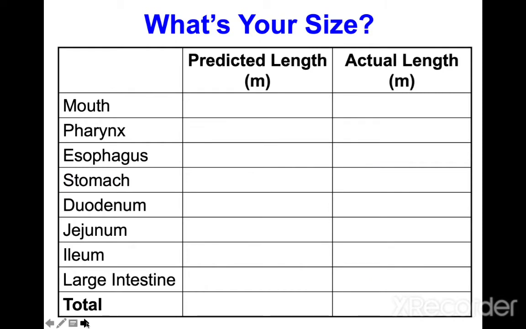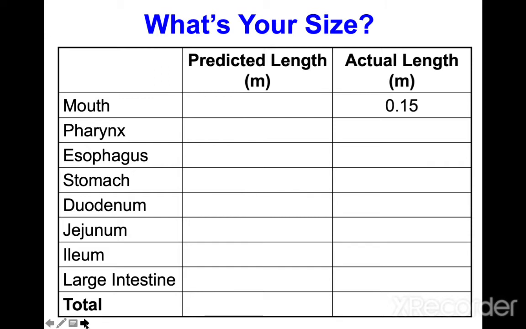Now you see here, the GI tract is a series of organs, starting from the mouth, pharynx, esophagus, stomach, duodenum, jejunum, ileum, and large intestine. In total, how many meters is the GI tract? It is your homework to predict the length, but I will show you the actual length of each organ.